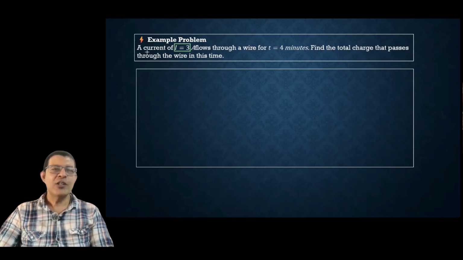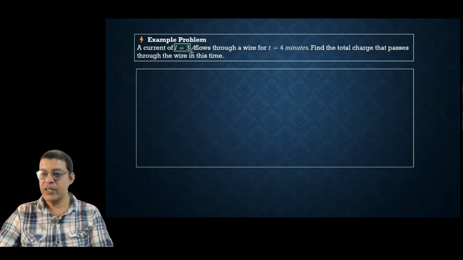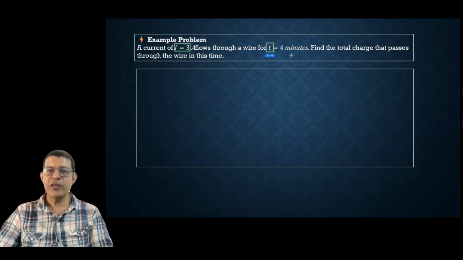Okay. What is given here? Current I is equal to 3 ampere. How much current is flowing? 3 ampere current is flowing. This is what is given. For how much time is it flowing? For 4 minutes.